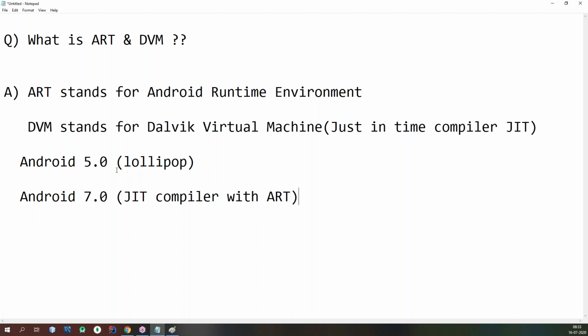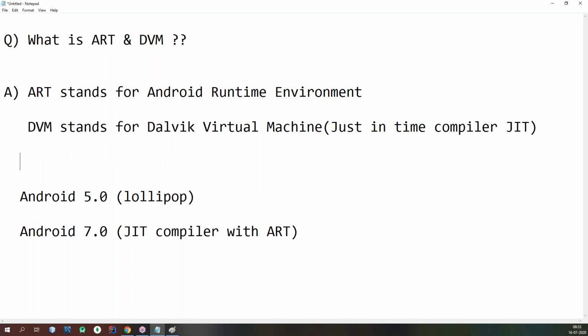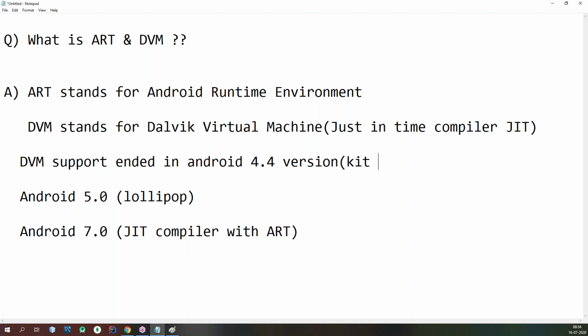Let's see the history, guys. DVM support ended in Android 4.4, that is up to KitKat. From Android 5.0 onwards, ART was introduced, in Android 5.0 version, Lollipop.